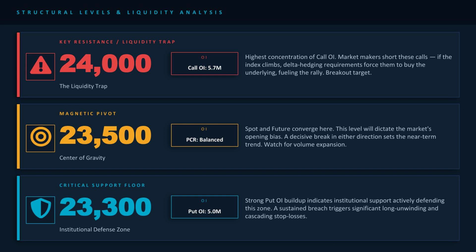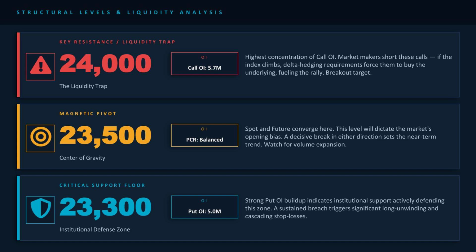Magnetic pivot, 23,500, center of gravity. PCR, put-call ratio, is balanced here, meaning equal bullish and bearish bets. Spot and futures are converging near this level. Like a magnet, prices tend to keep getting pulled back here. Watch the first 15 to 30 minutes of trading to see which side 23,500 breaks toward. This sets the day's trend.